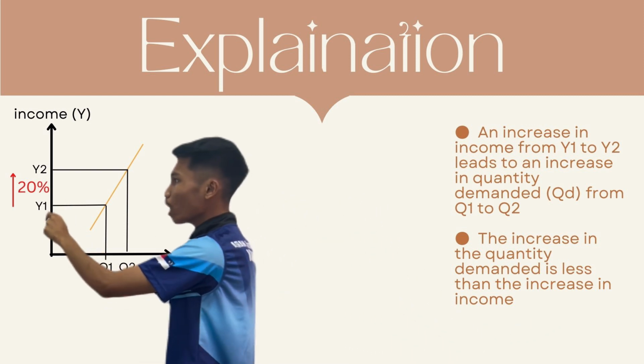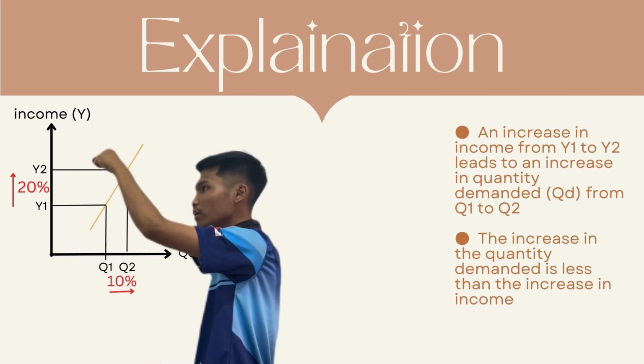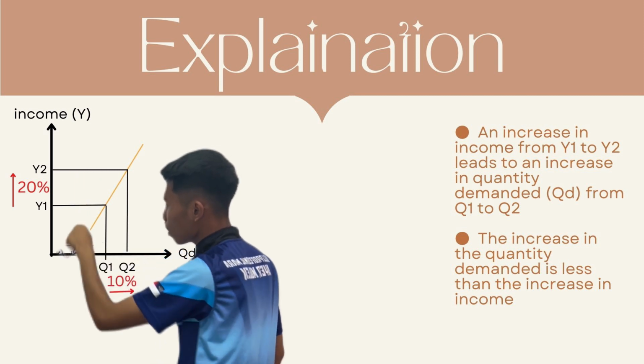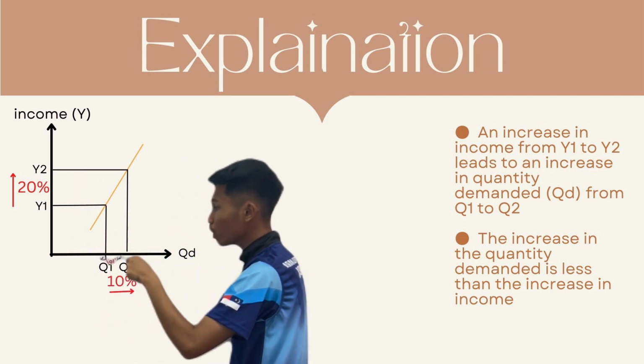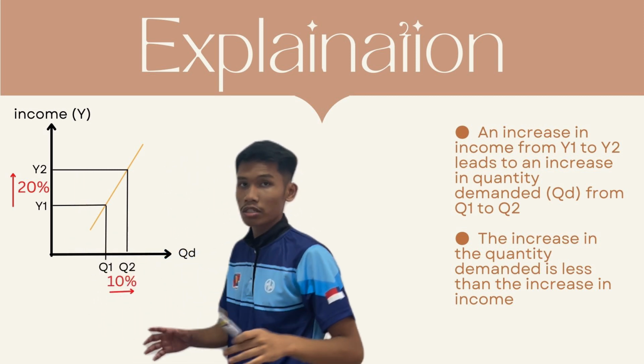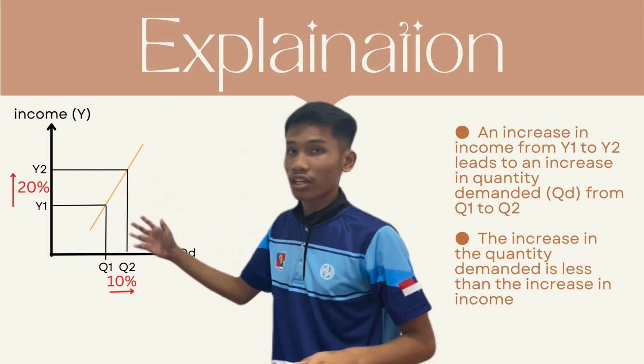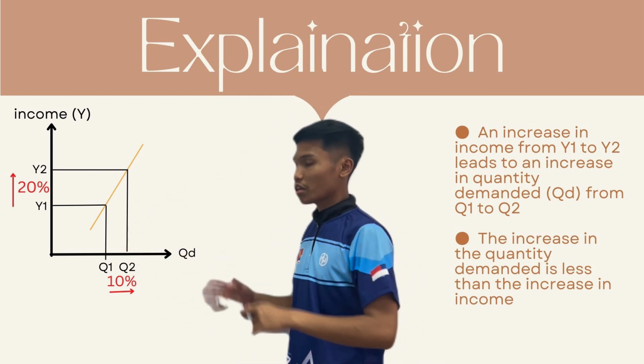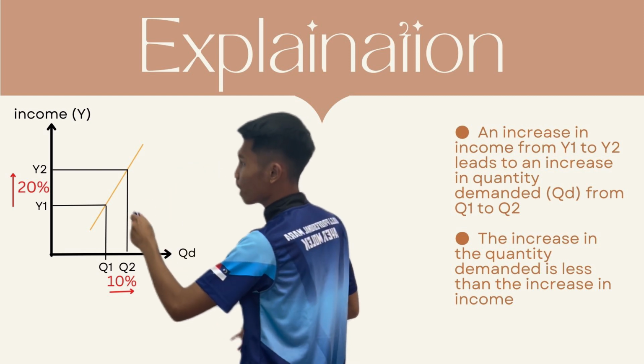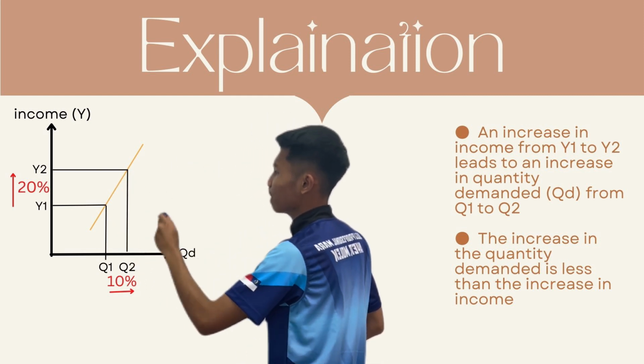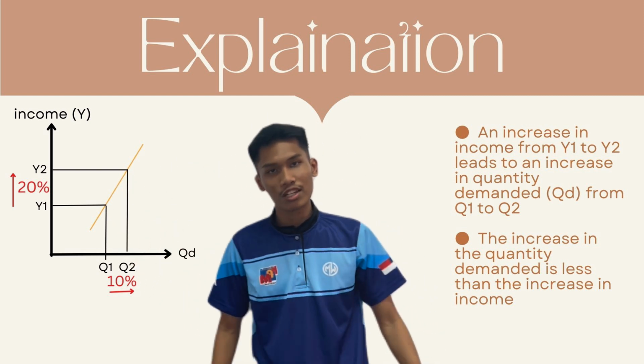As you can see, from Y1 to Y2, the percentage increase is 20%, but for Q1 to Q2, we only increase it by 10%. So that is the difference between the income increase and the quantity demanded increase. So for the inelastic demand, we know that the increase in the quantity demanded is less than the increase in income. So thank you for this one for us. Thank you.